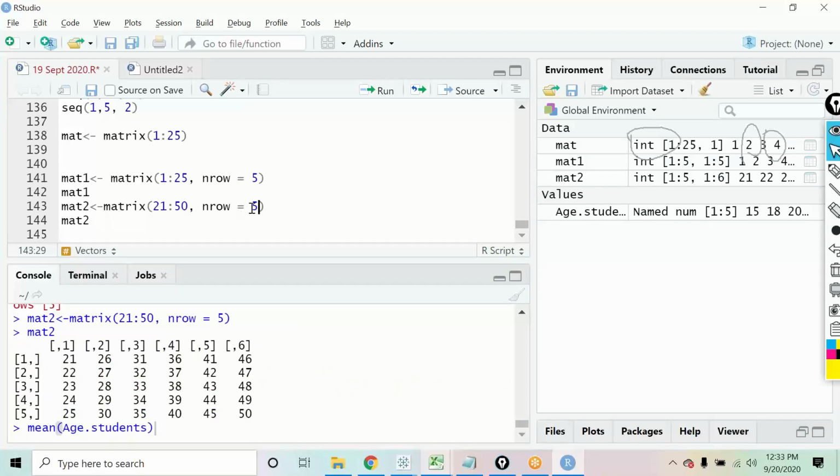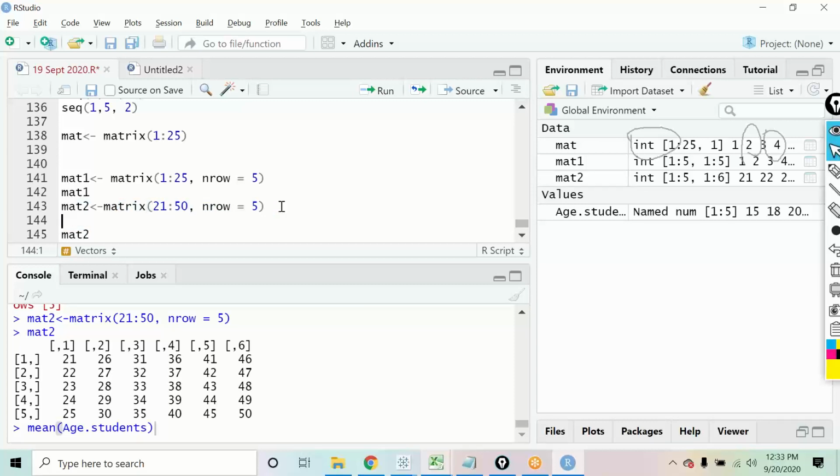You see, I had defined the number of rows as 5. So 5 rows I have got, 1, 2, 3, 4, 5, and I've got 6 columns. So accordingly, the data has been adjusted according to that number input and the number of rows that I have defined. And it is not necessary that you can only define the number of rows. You can do the same thing by the columns also.